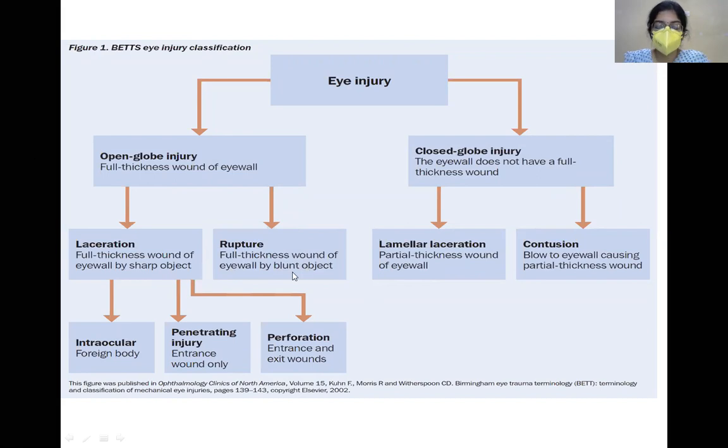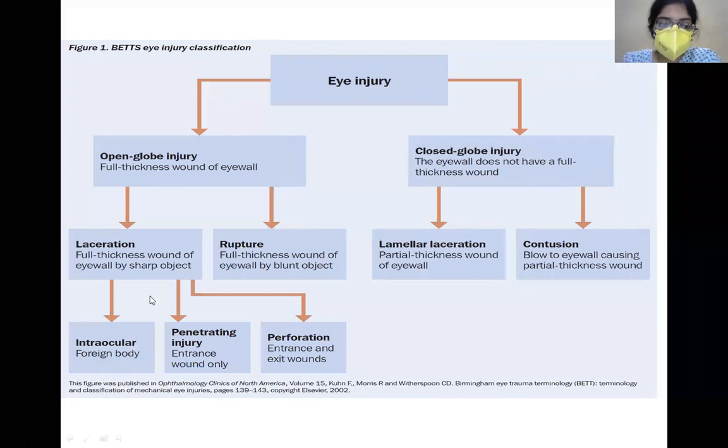In rupture, as soon as the blunt object comes into contact with the globe, there is a rise of intraocular pressure and the globe ruptures. So what happens here is an inside out mechanism. That is, the rupture develops inside the eyeball and the eyeball ruptures outwards.